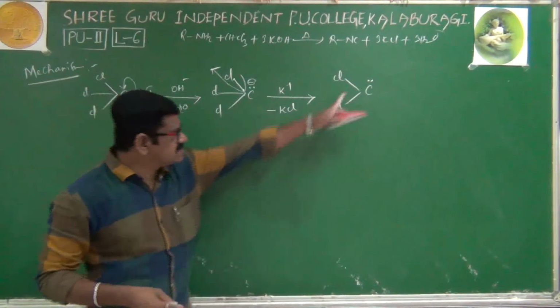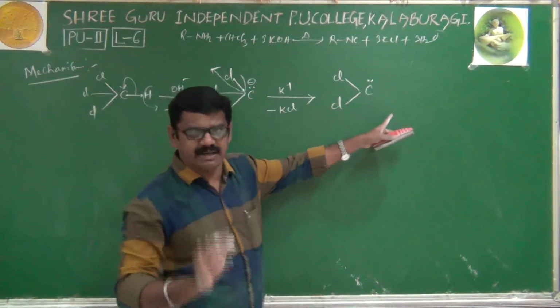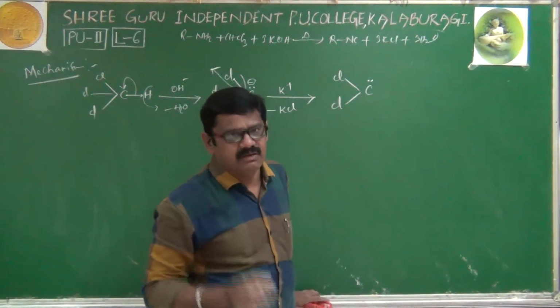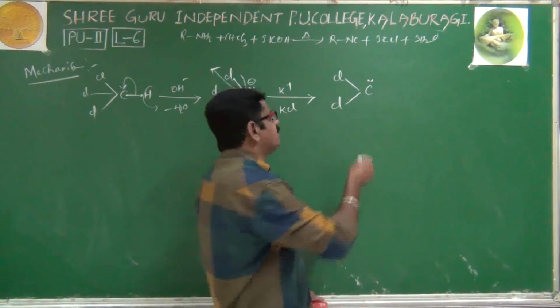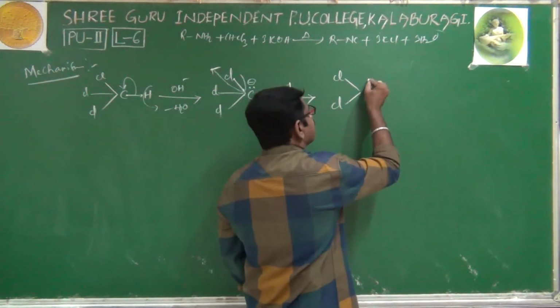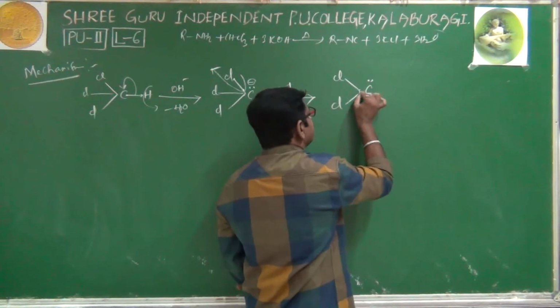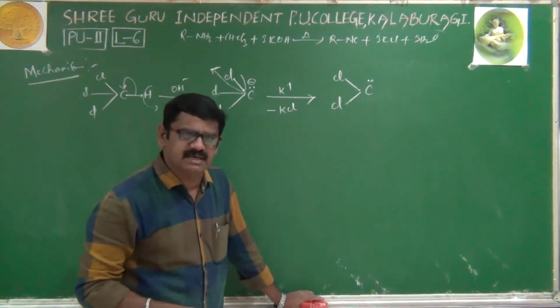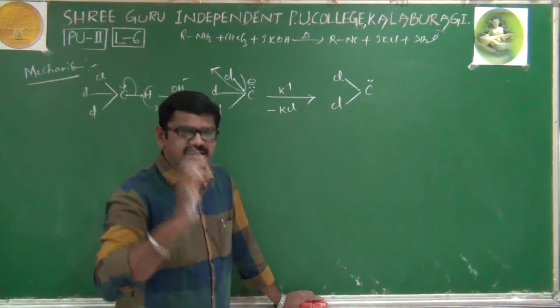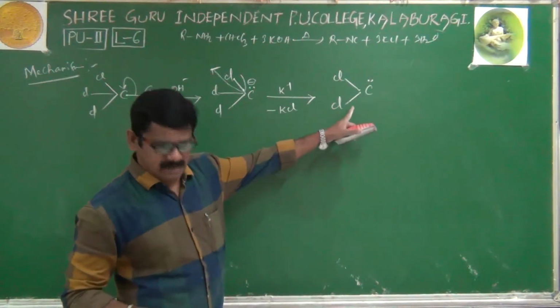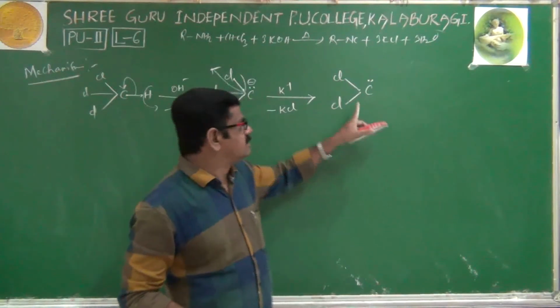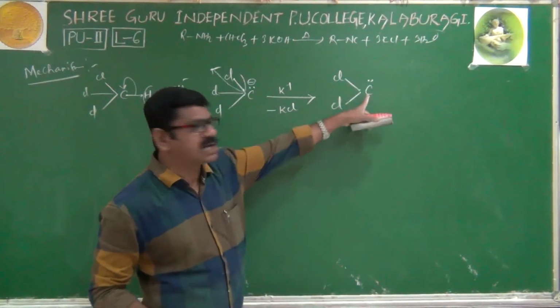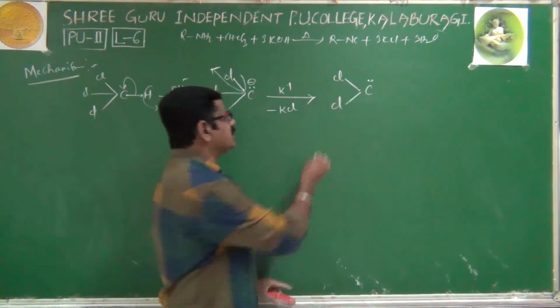But on this carbon, a negative charge will not come. Why is a negative charge not coming on carbon? We'll see the surrounding electrons. 1, 2, 3, 4. Exactly 4 out of 4 valence electrons are present. No plus charge. But the important thing is this: its name is dichlorocarbene. Its name is dichlorocarbene.